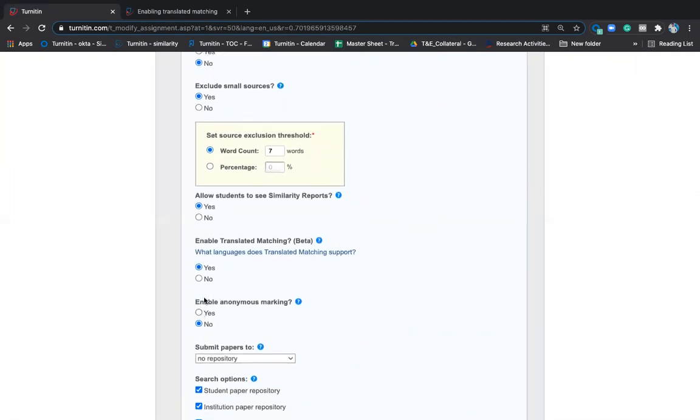Translated matching is different. ETS e-rater is different. Both are different. So this is translated matching.